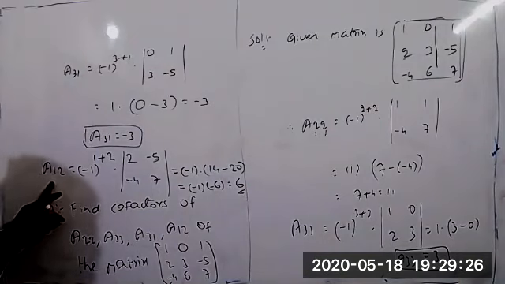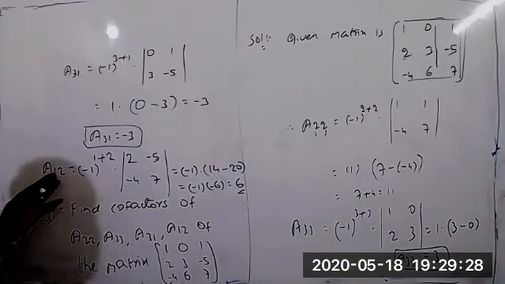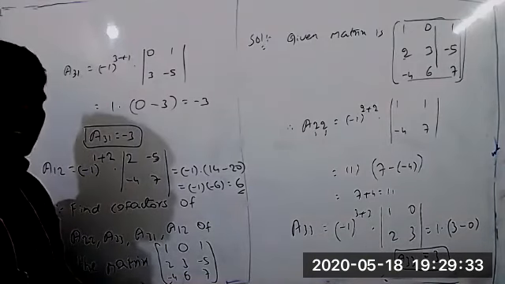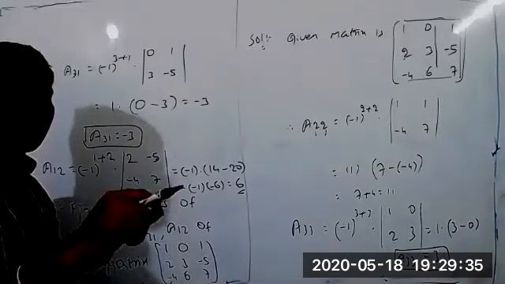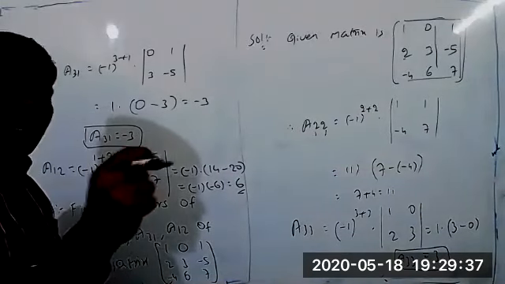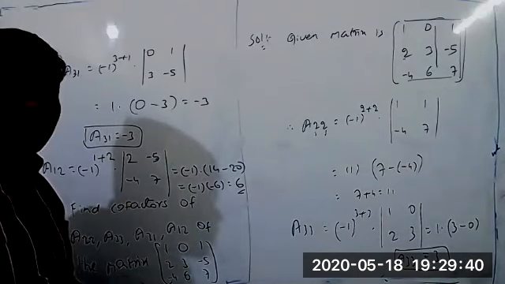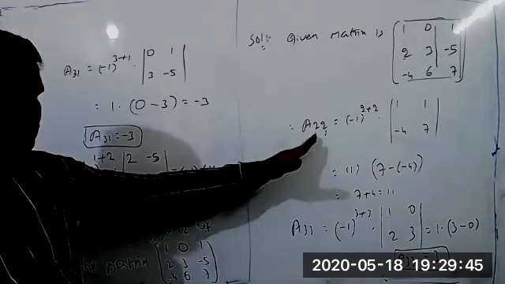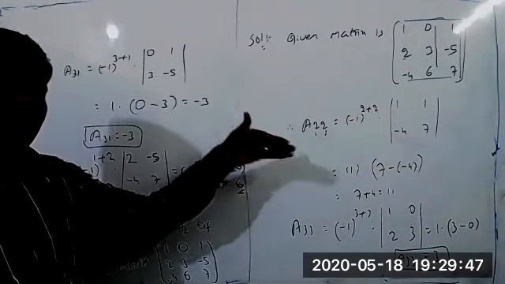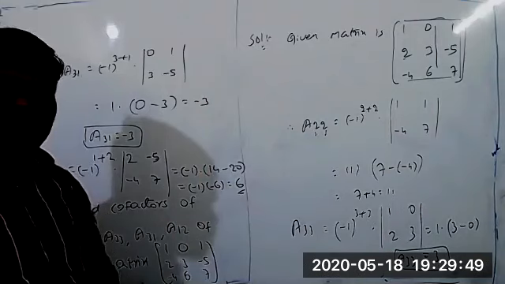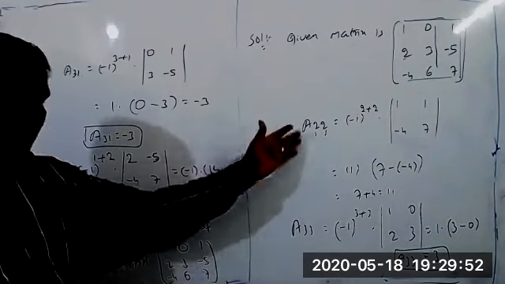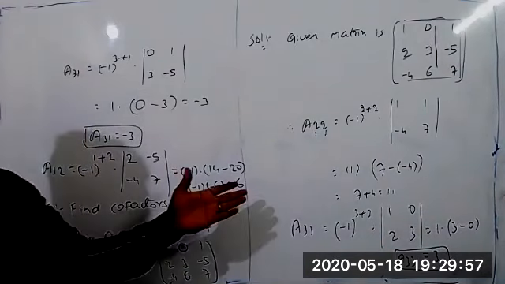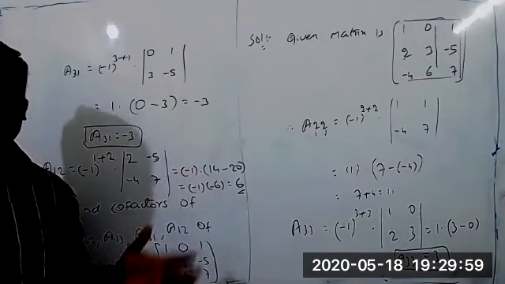What is the meaning of A12 here now? The cofactor of A12. Sometimes they ask questions in examination: find the value of cofactor of A12, cofactor of A22, cofactor of A32. They'll ask like that. So the first thing you should see clearly is which row and which column the given element belongs to. That is the more important one. Then you can find it easily. Understood? I think minor and cofactor is a very easy concept.